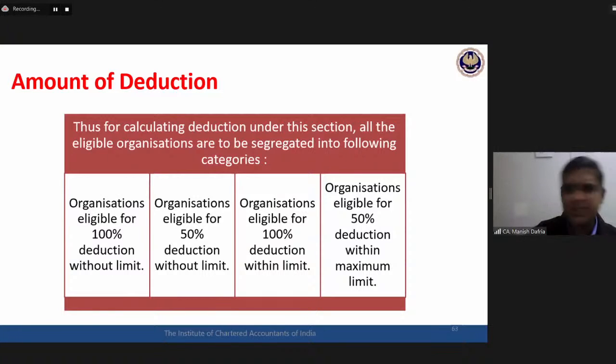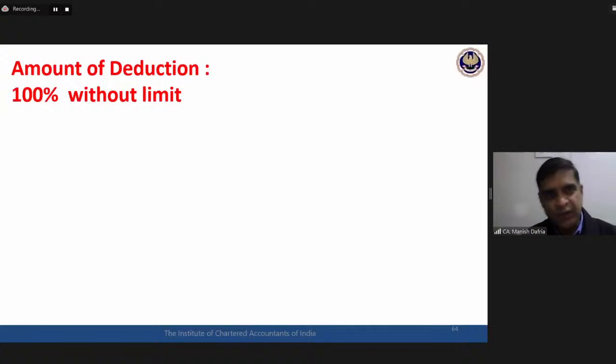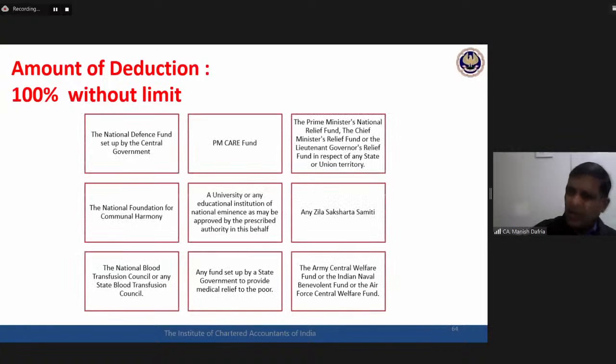For the sake of simplicity, in order to simplify this complicated mechanism, what we can do is segregate all the donations into these four different categories, and based on these four categories, we can calculate the amount of deduction which is available, which is the deduction amount under section 80G. First category of organization, there is a long list in every category actually. So the first category is the most simple aspect. Whatever donation I have given, that total donation, 100% of it, would be the amount of deduction.